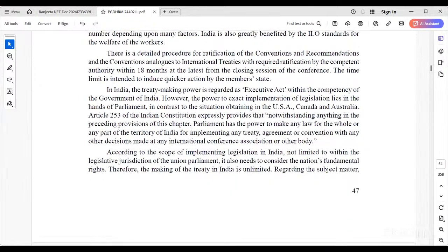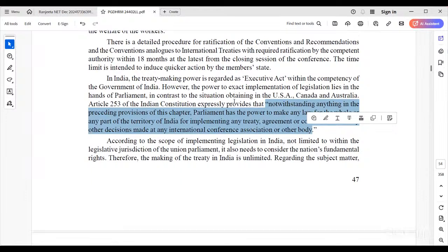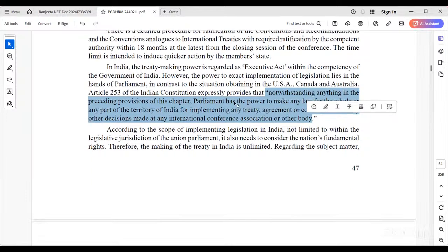In our Indian Constitution, Article 253 provides for this, notwithstanding other provisions. Whatever industrial organization standards are there, these standards are adopted, and some are also part of our Indian Constitution.